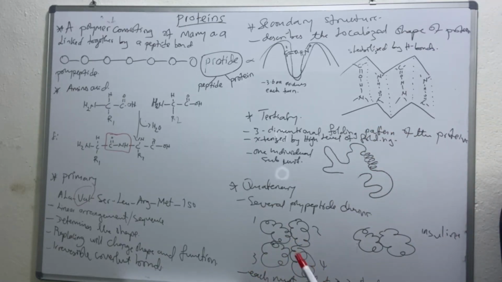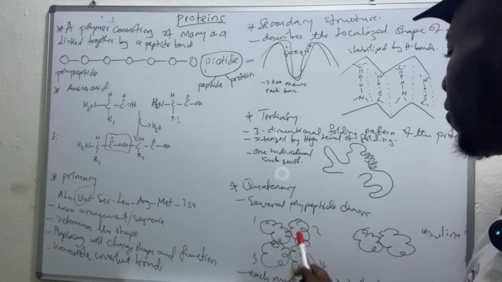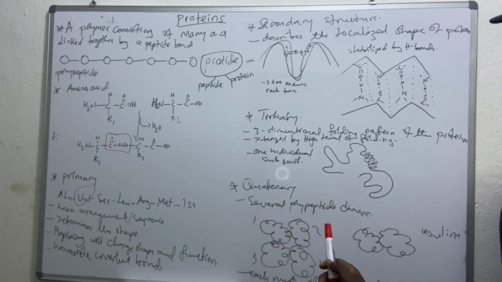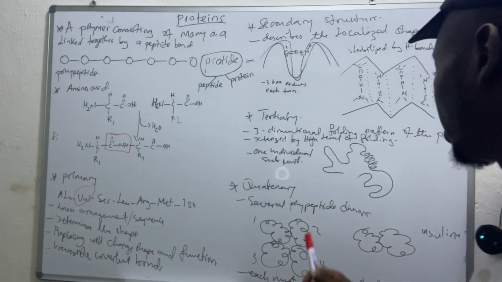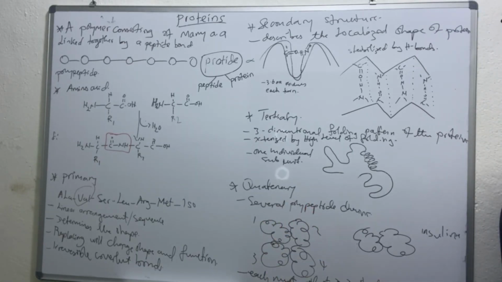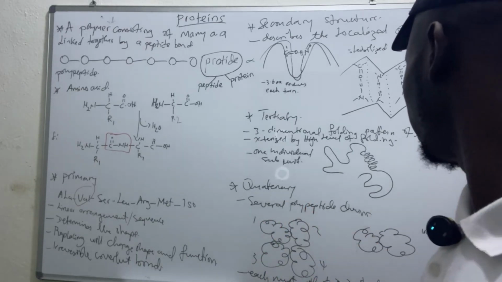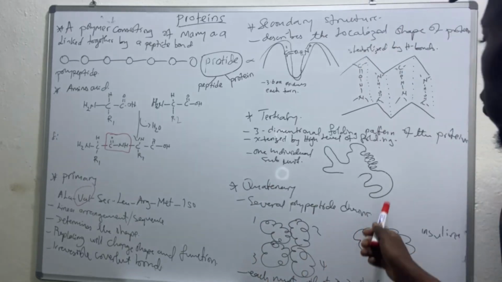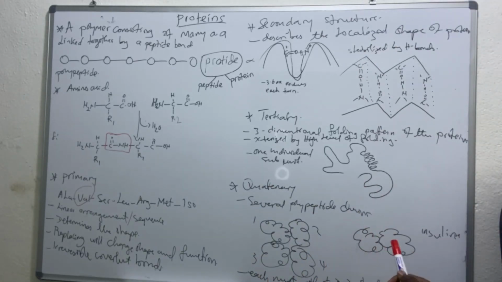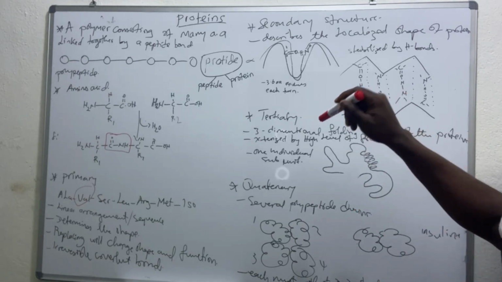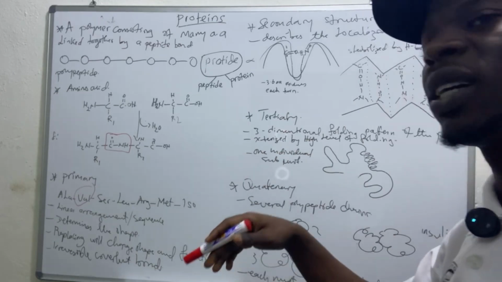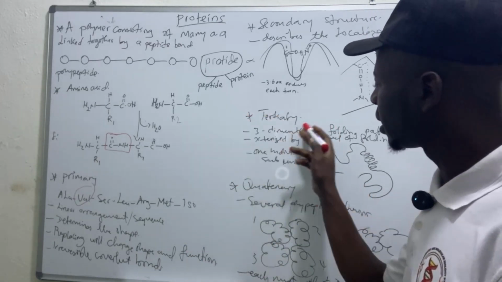An example of that is hemoglobin, which has 4 different polypeptide chains, 2 alpha and 2 beta, that interact to give the functional protein, hemoglobin. We also have insulin, which is made up of 2 polypeptide chains that give the structure of insulin. So the state in which a protein is functional is the tertiary stage.